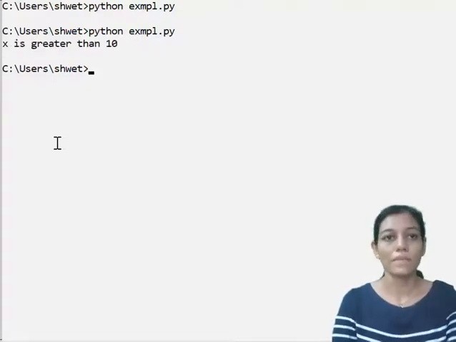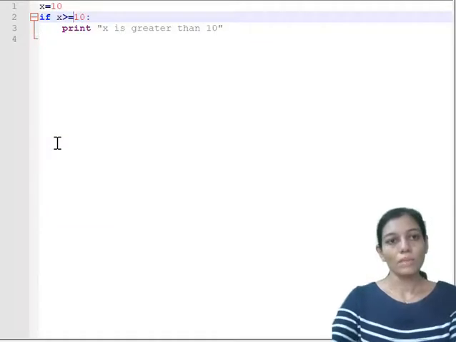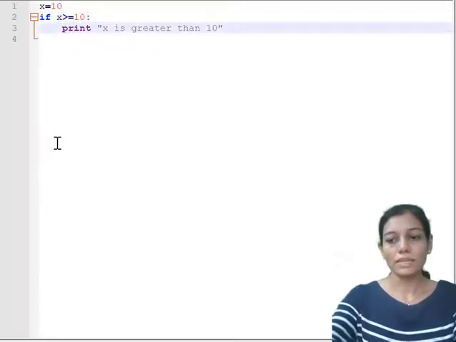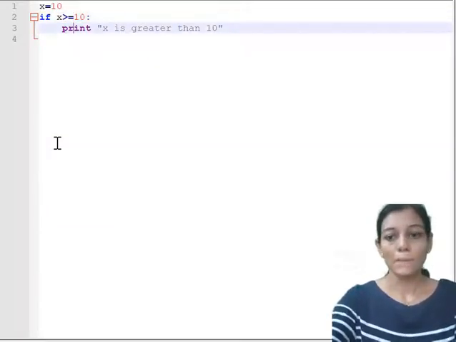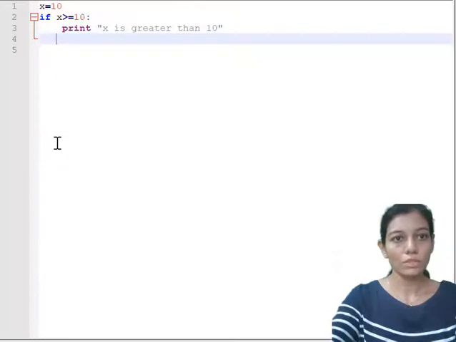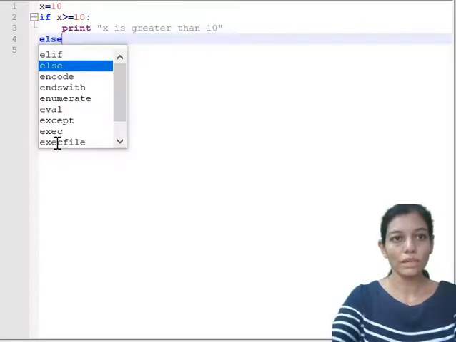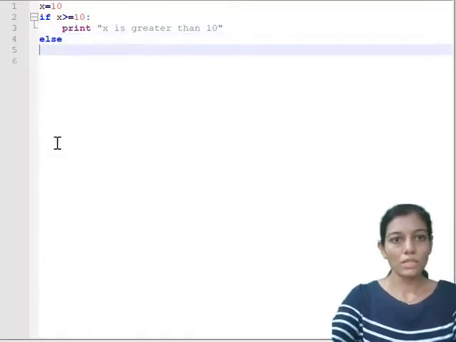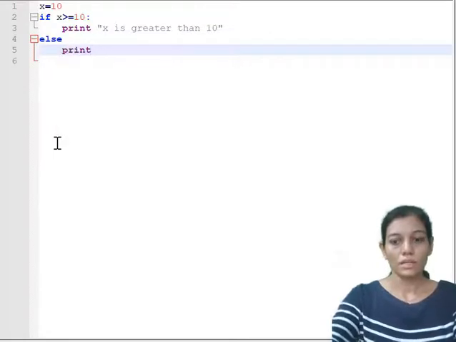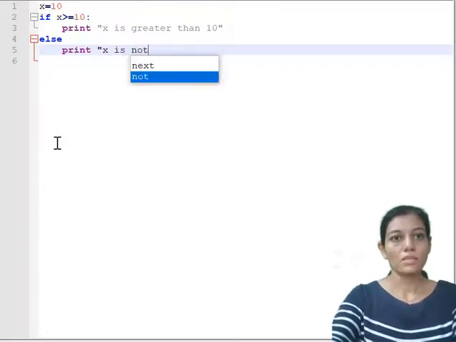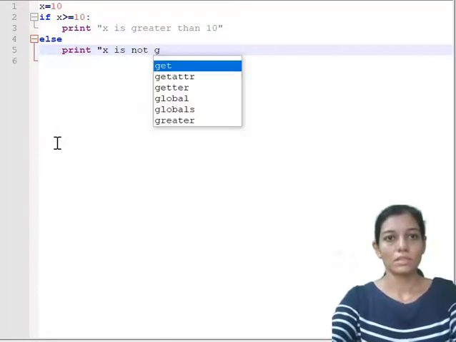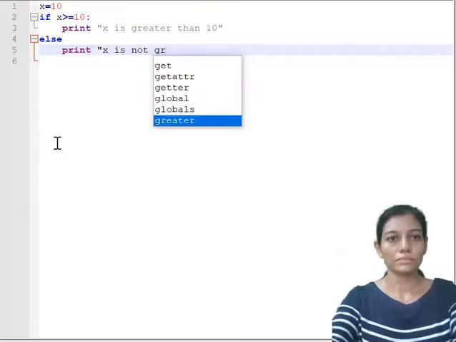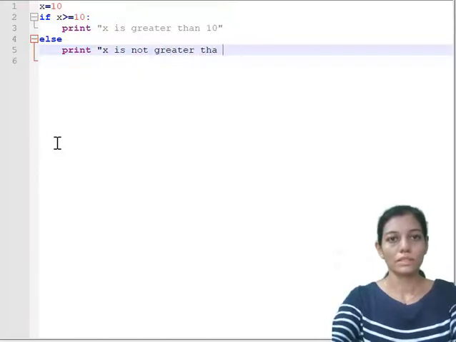Okay, now if I want to make a change that if x is greater than 10, then it is okay, but if it is having a value less than 10, then what should happen? So you need to include else over here and print x is not greater than 10, right?